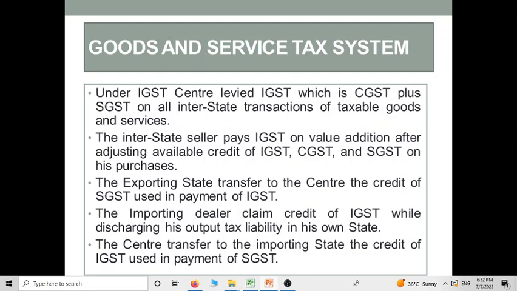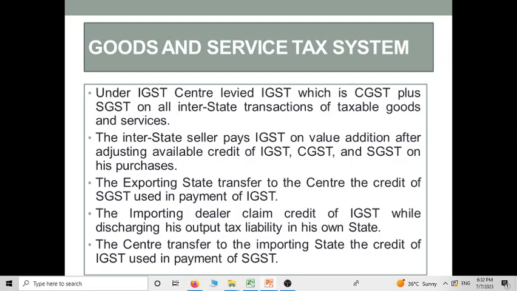Now, under the GST and service tax system, the important points are these. Under the IGST, the center levies the IGST, that is the integrated goods and service tax, whose rate will be the sum of the rate of CGST and SGST.